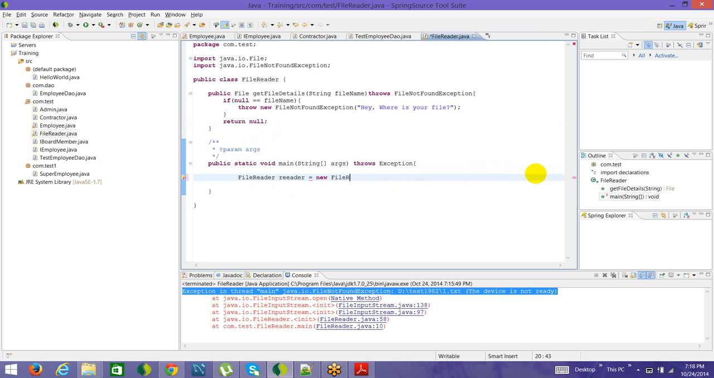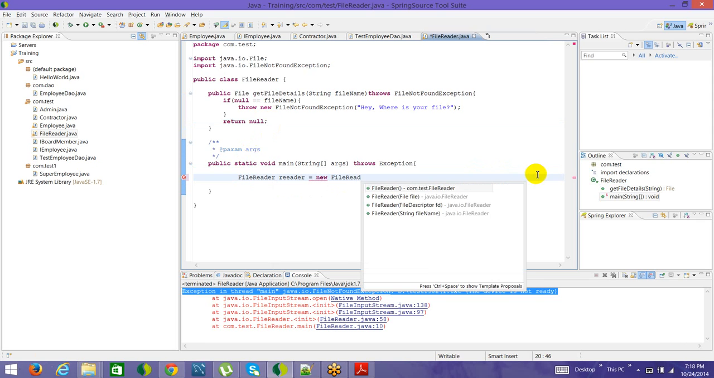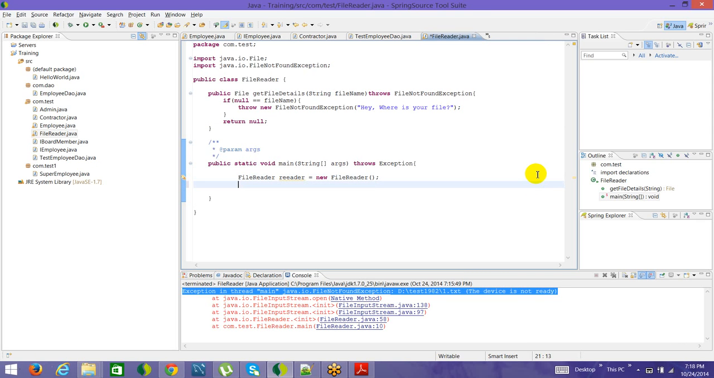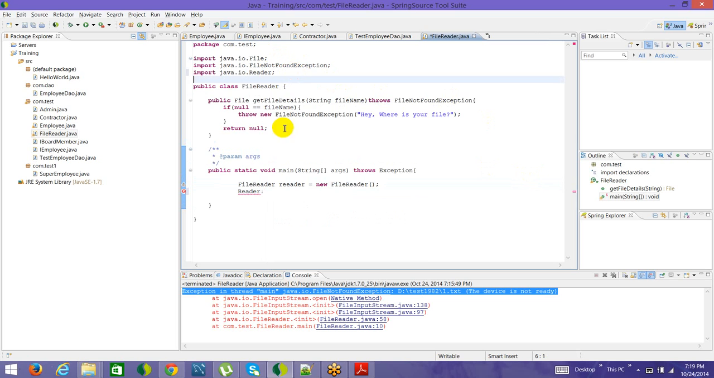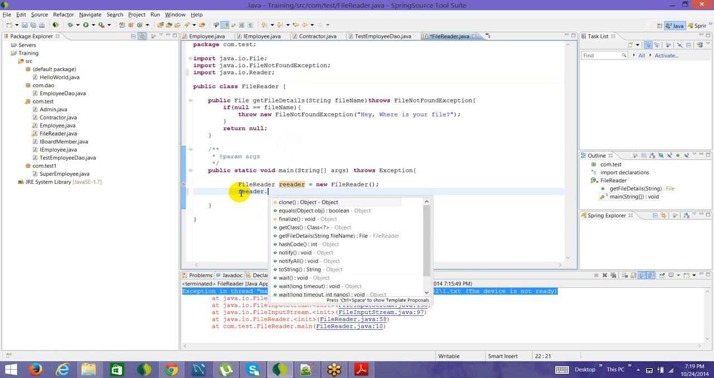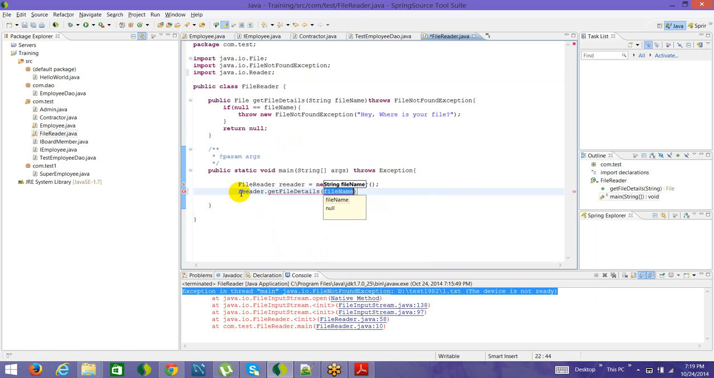So I go here and create a new file reader, but I think this is actually referring to java.io.Reader. Okay, I think I need to use this one. We'll go here, use this one, dot get file details. And here I just pass null, and let's see what happens.